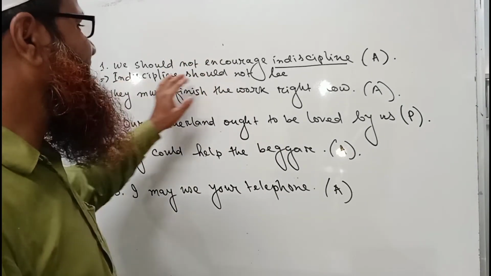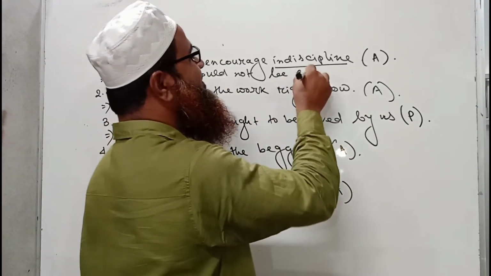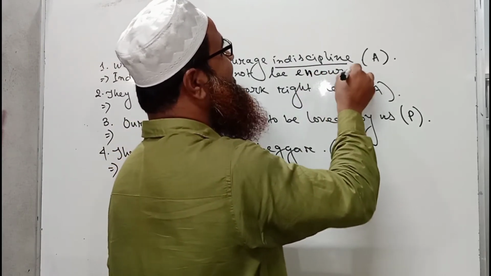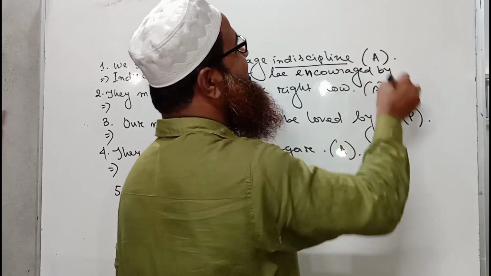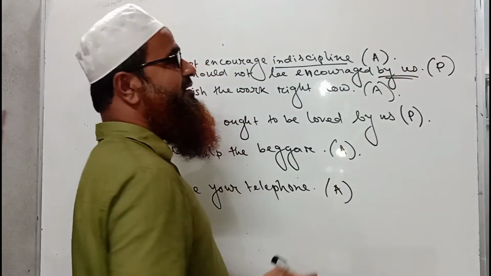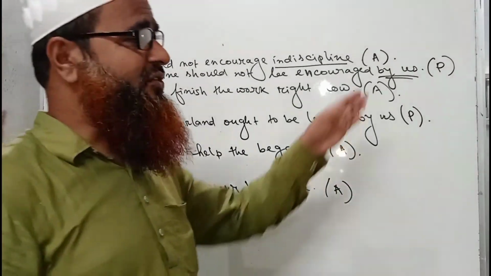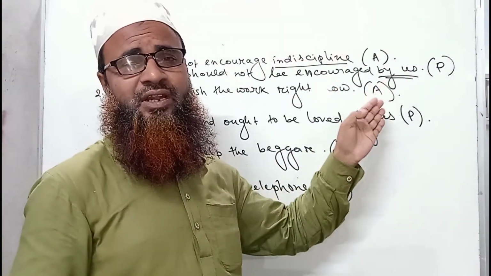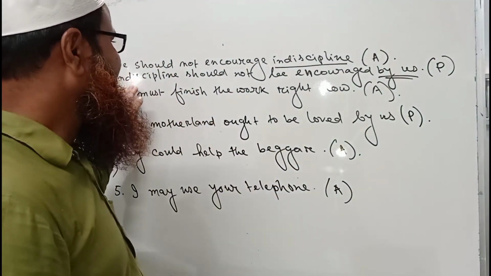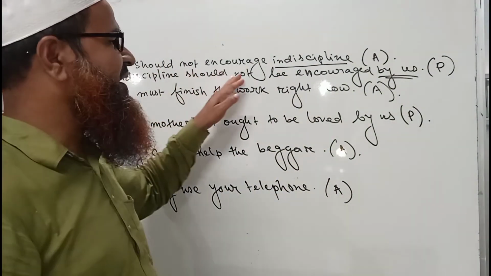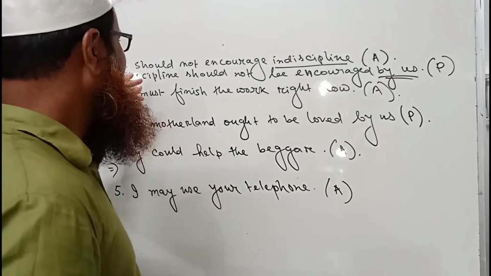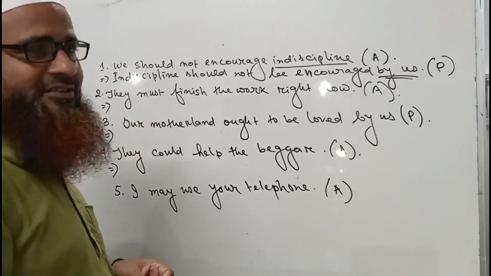Okay, so indiscipline should not be encouraged. The main verb should be in the past participle, should be encouraged by us. So if we drop "by us", it will be a good sentence, but we will not drop it right now because we will learn this type of sentences later. So you just know: indiscipline should not be encouraged by us. So this is the basic form of "we should not encourage indiscipline".